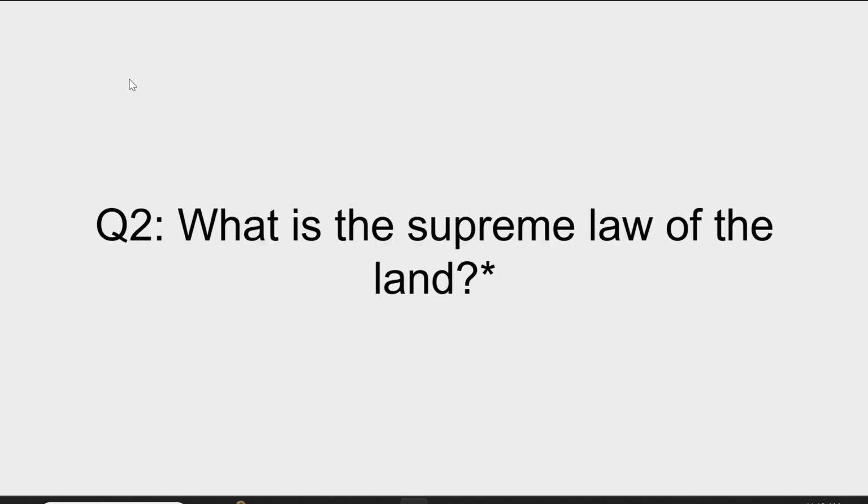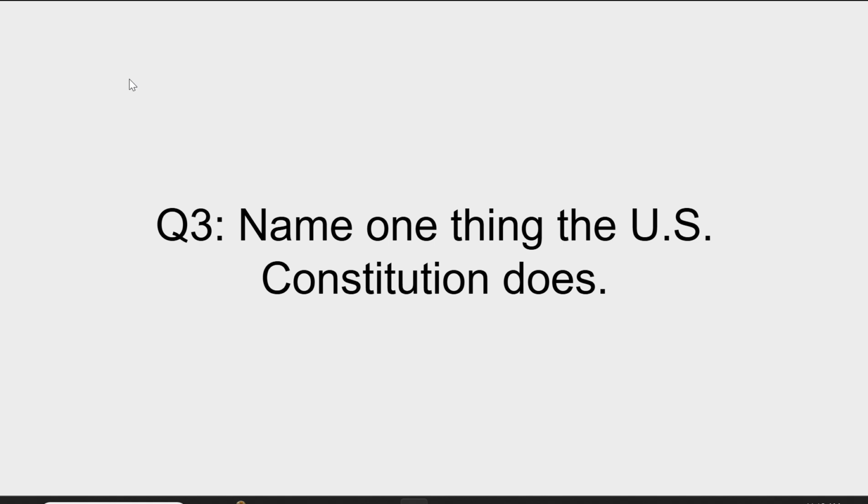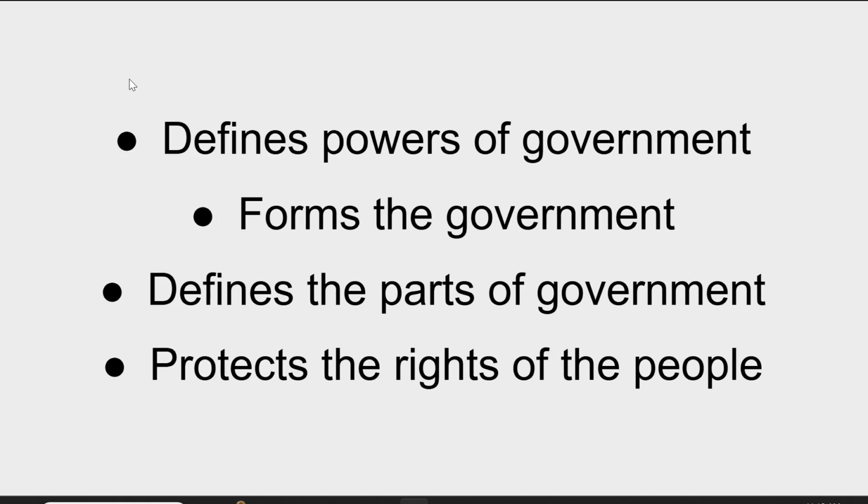What is the supreme law of the land? This question has not changed. This was from the first original 100, and it is the U.S. Constitution. Name one thing that the U.S. Constitution does. It defines powers of government. Forms the government is the one that I believe was in the last set. Defines the parts and protects the rights of the people. You need one of those, and they're all basically the same, so you could pick the one that you wanted.